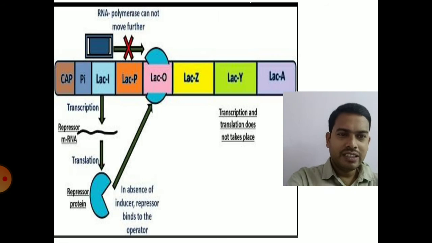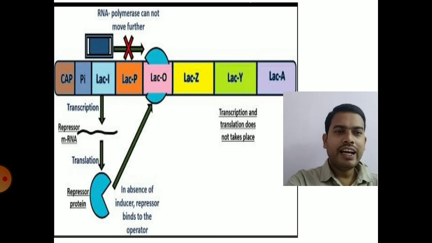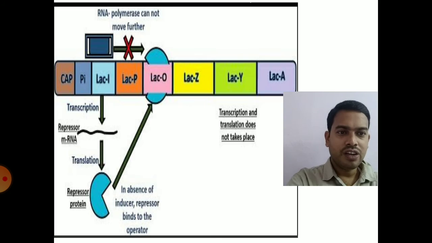When lactose is absent, the repressor gene will code for repressor protein which is active, which will go and bind to the operator region and does not allow the RNA polymerase to transcribe the genes. So whenever there is lactose in the medium, the gene will be active. That means it is an inducible operon. So lactose is an inducer. Whenever the inducer is present, the gene will be switched on. When the inducer is absent, the gene will be switched off.